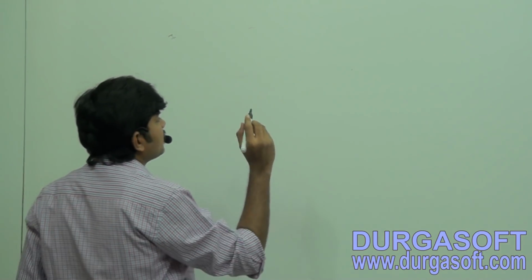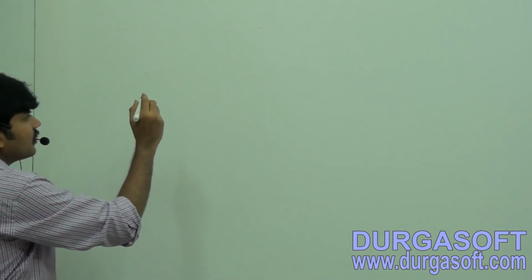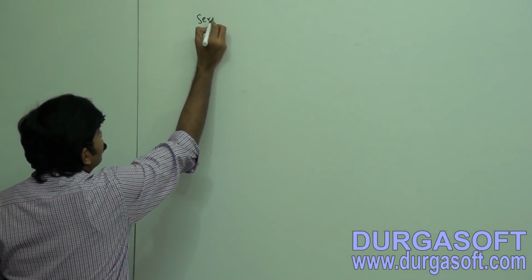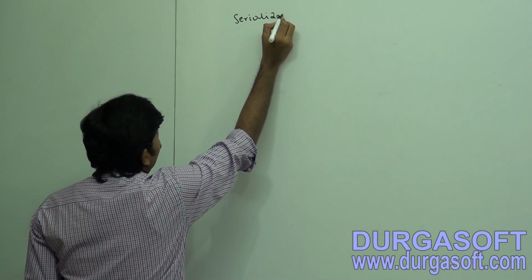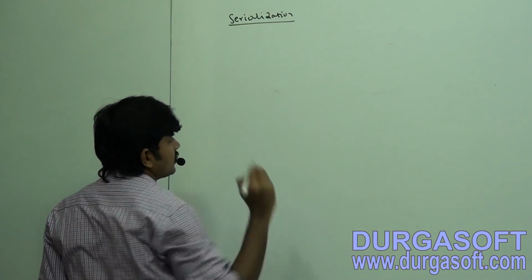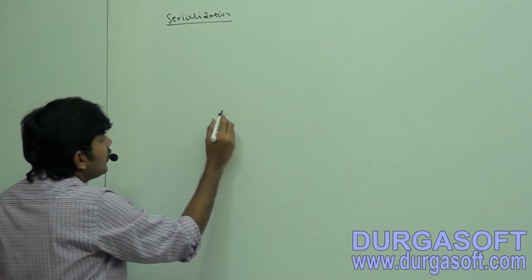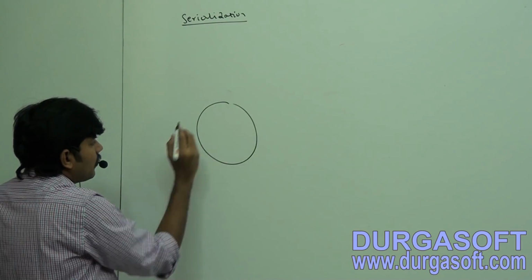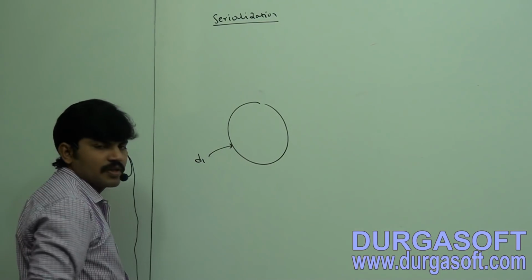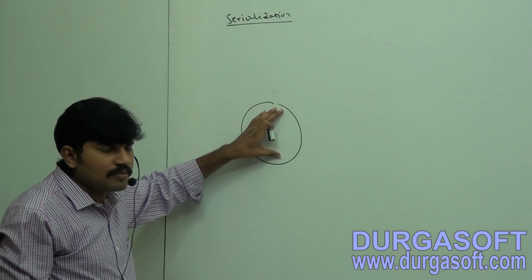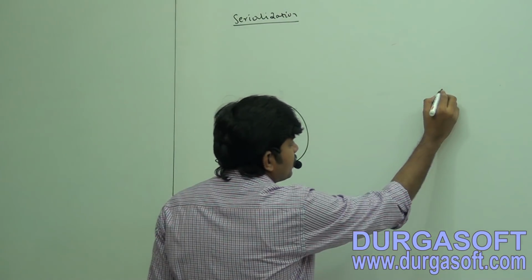Very simple, just have a look once. I have one Java object, assume a dog object. I want to write this dog object to the file. Have you observed? This is my file.